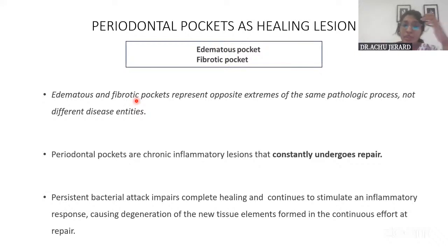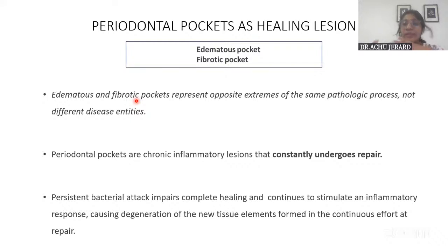You all know that when the bacterial plaque comes, there is host bacterial interaction. As a result of it, there will be destruction and inflammatory change. There is always a simultaneous reparative process that also takes place on one side. So periodontal pockets undergo repair also. This is like a fine balance between the both.